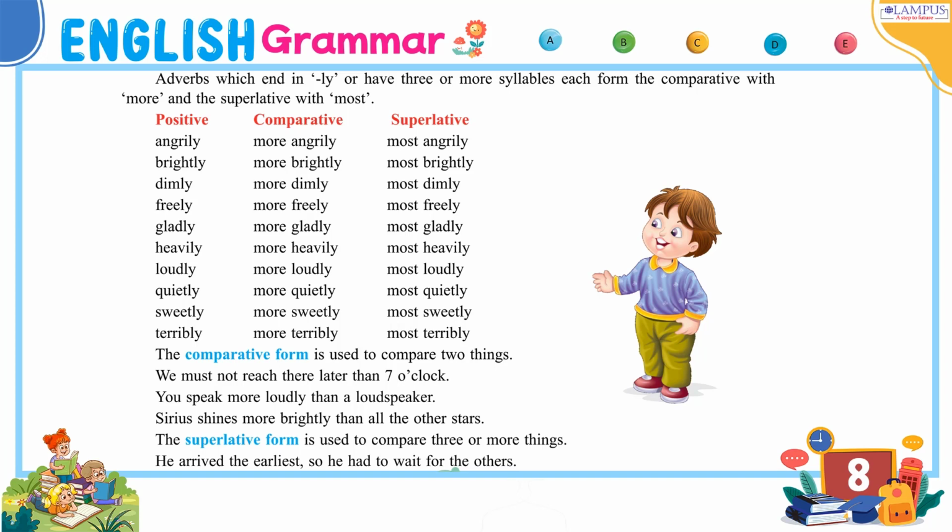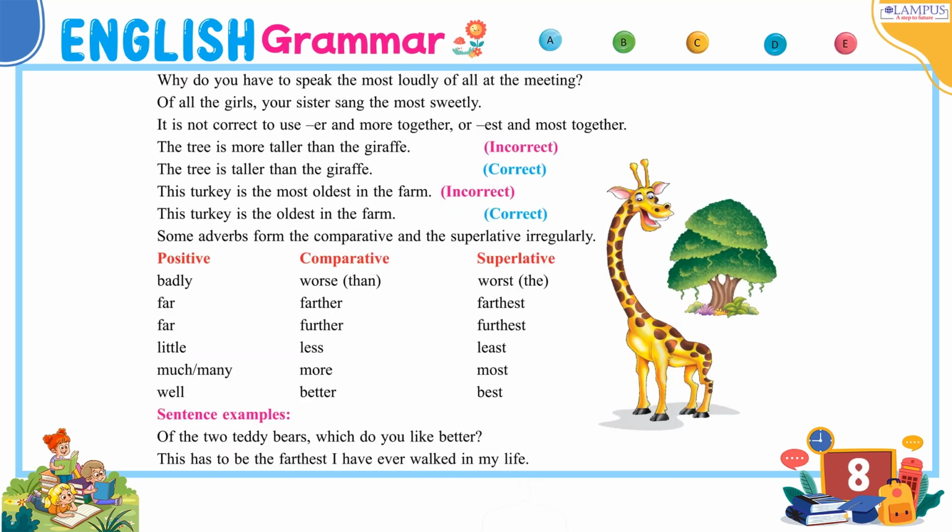The superlative form is used to compare 3 or more things. He arrived the earliest, so he had to wait for the others. Why do you have to speak the most loudly of all at the meeting? Of all the girls, your sister sang the most sweetly.